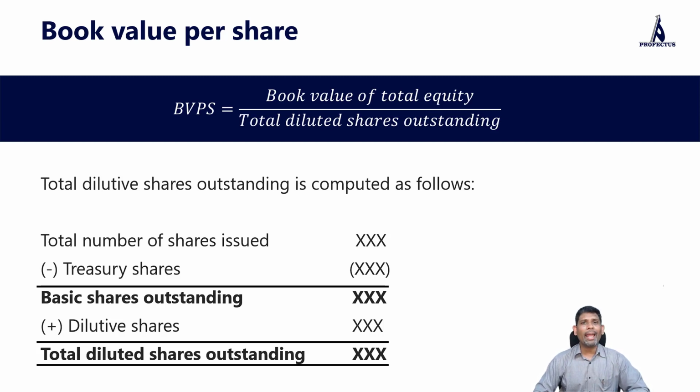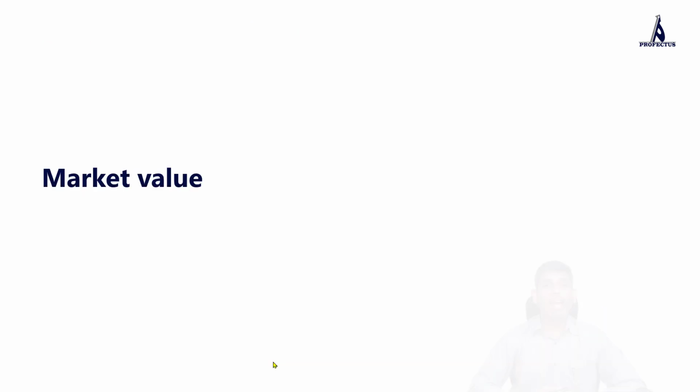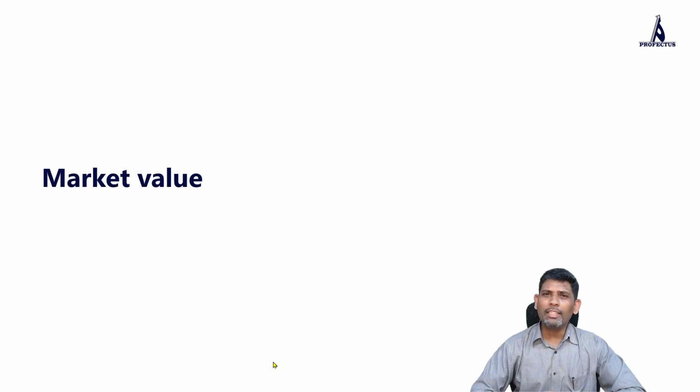To that, we add any dilutive components such as ESOPs, convertible bonds and convertible preferred shares. You add up to get the total diluted shares outstanding. So book value of total equity divided by the total diluted shares outstanding is what will give us book value per share.